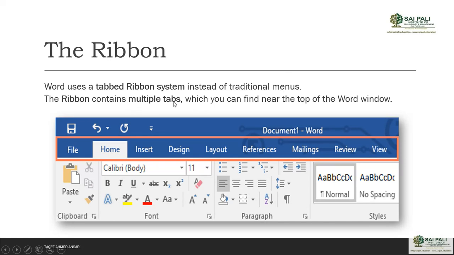The ribbon contains multiple tabs which you can find near the top of the Word window. So at the top of the Word window, you can see these are the tabs. You have file, home, insert, design, layout, references, mailings, review, and view. And each tab has different commands. All the options which you see in the ribbon are called commands. And when you select one tab, it will show you options or commands related to that tab. Home tab, insert tab, design tab, and layout tab.